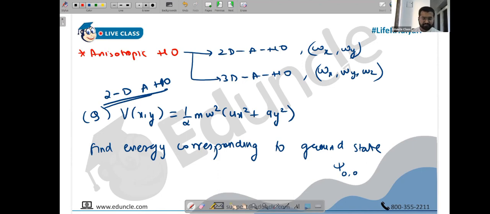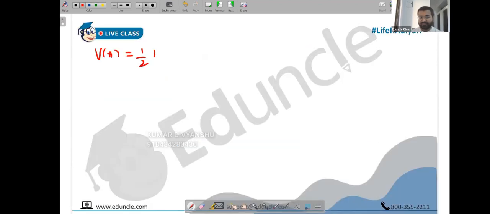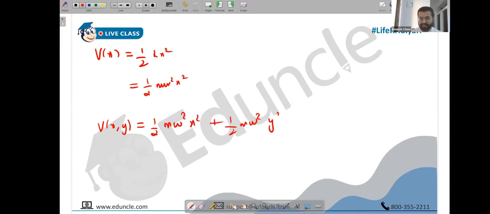So first of all, I hope you remember that when you talk about potential, it is actually half kx square in 1D. k is actually m omega square, and then you have x square. But when you talk about 2D, x comma y, you have half m omega square x square plus half m omega square y square. Now this time it's the sum of dx plus dy both actually. But who told you that omega x and omega y will be equal? They are equal only in isotropic cases. Otherwise, they may or may not be equal. So this is the concept we need to use here.